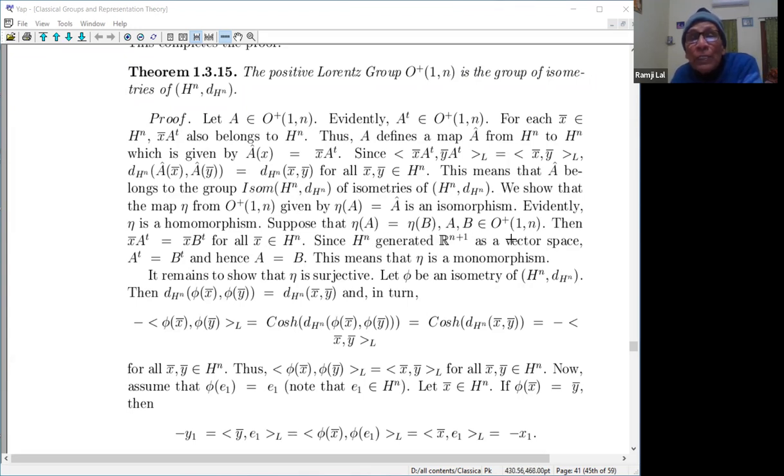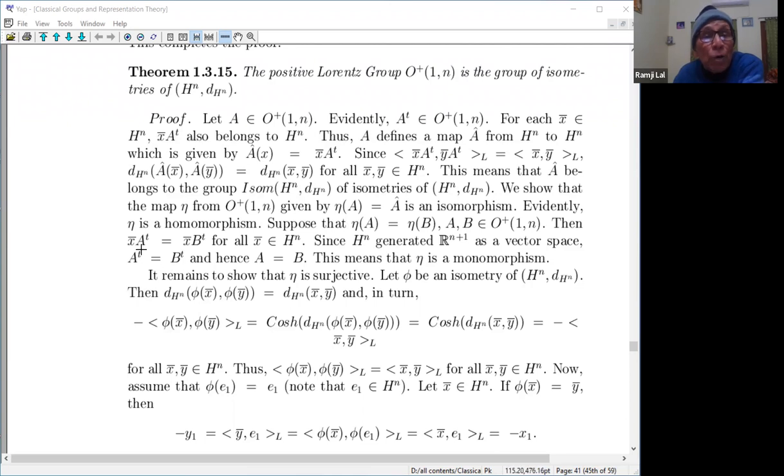So eta A is equal to eta B. Suppose then x bar A transpose is x bar B transpose, for x bar belonging to Hn. Since Hn is generated by R^(n+1), you see Hn is the upper part of the hyperboloid, and there is no proper subspace of R^(n+1) which contains Hn. Hn से generated पूरा का पूरा सबस्पेस हो जाएगा, पूरा hyperboloid पूरा का पूरा स्पेस को प्रोजेक्ट कर दीजिए तो नीचे ग्राउंड को भी पकड़ लेता है. So therefore R^(n+1) is generated by Hn, and since on Hn they agree, A transpose and B transpose agree on the whole space. So A transpose and B transpose as matrices will agree.